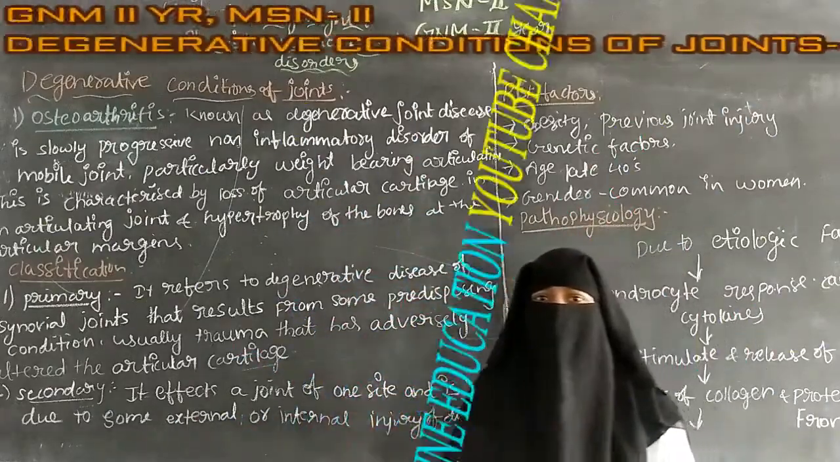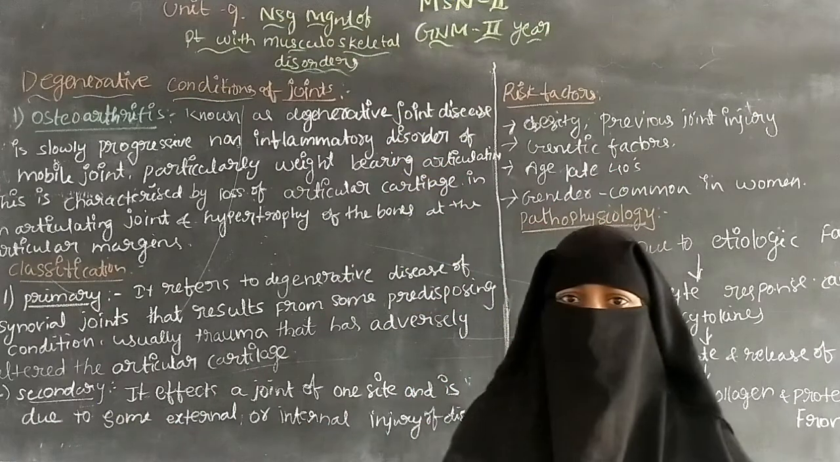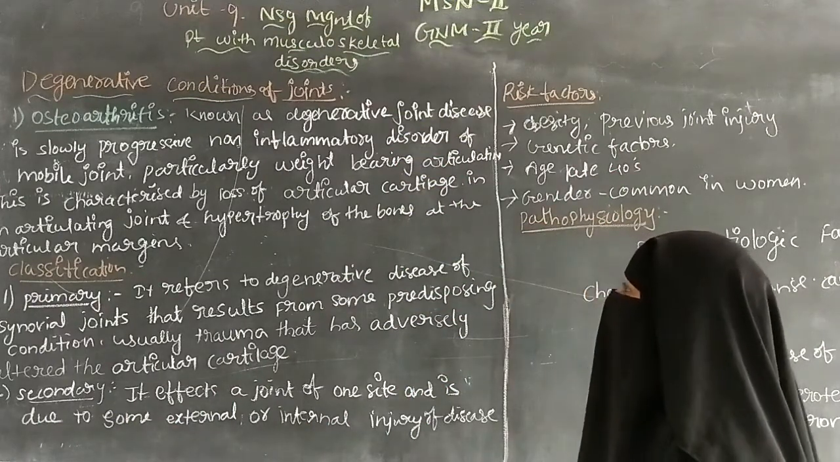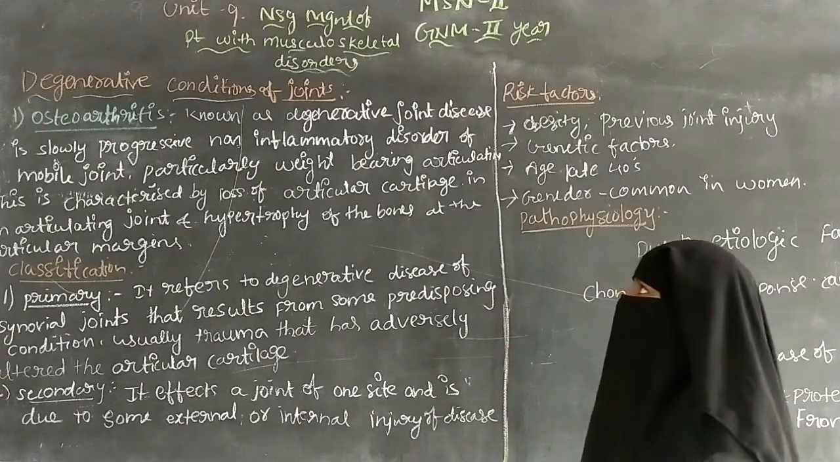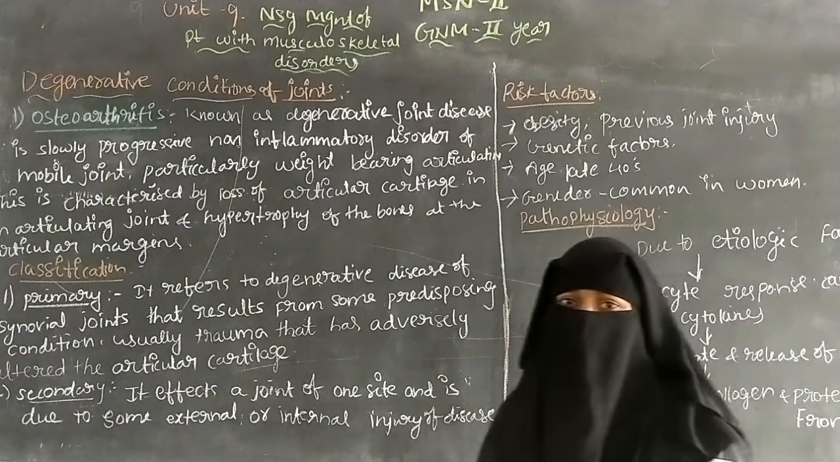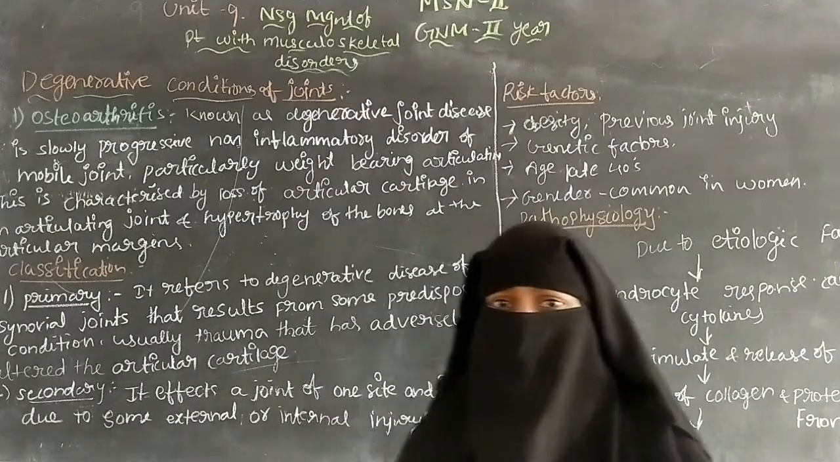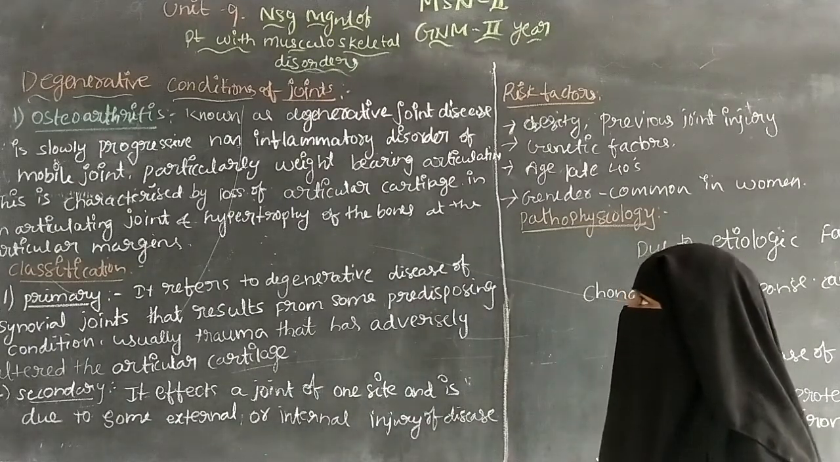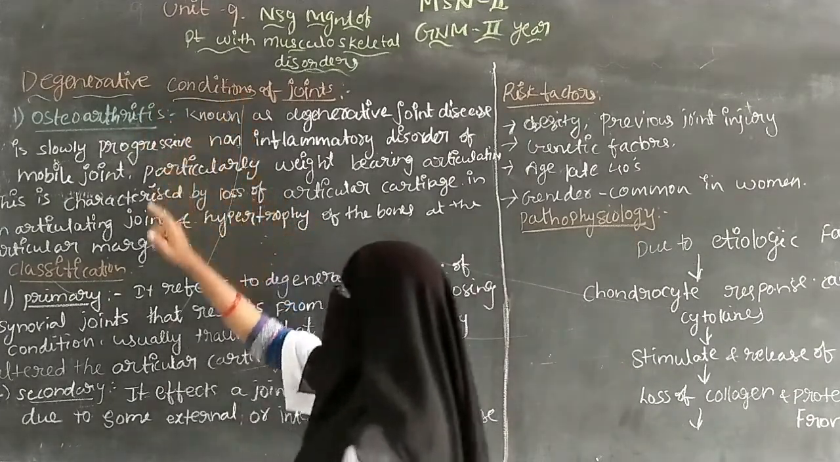Everyone, today I am going to discuss medical surgical nursing 2 for the GNM second years. In there we are going to discuss unit 9, nursing management of patients with musculoskeletal disorders. Till now we have seen the abnormal conditions in the musculoskeletal system, and today we are going to discuss the degenerative conditions of joints.